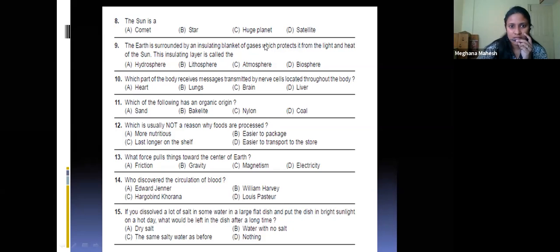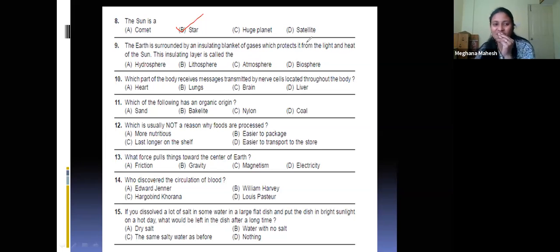Sun is a star. Everyone knows the sun is a star. Why is it called a star? Ma'am, it is a luminous object which gives us light. Luminous, exactly, very good. Whereas other objects like planets or the moon are not luminous, they are non-luminous. So the sun is a star because it is a luminous object.